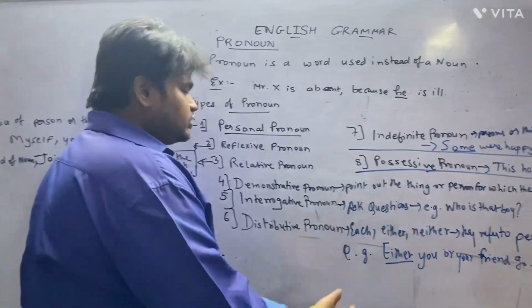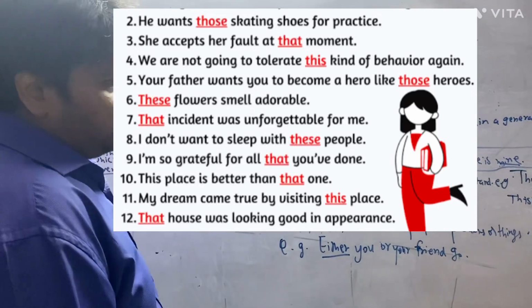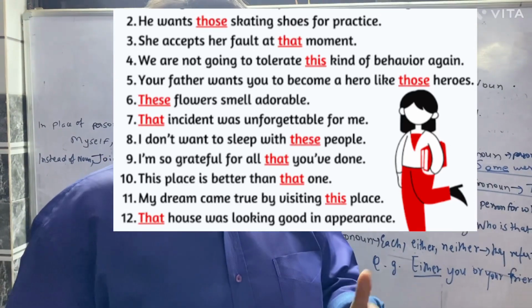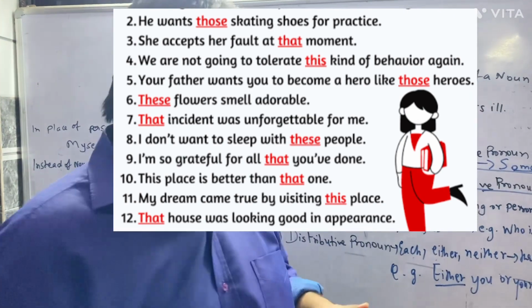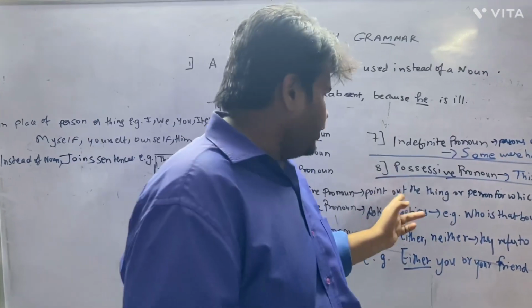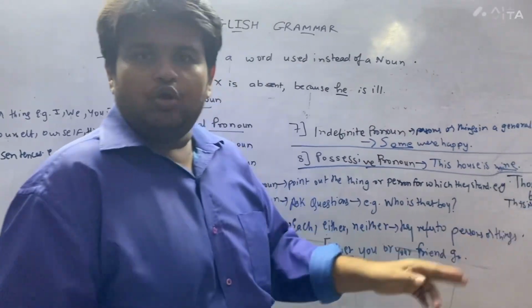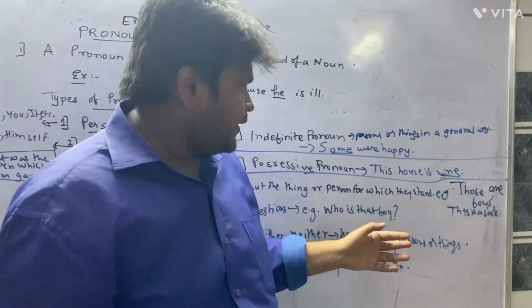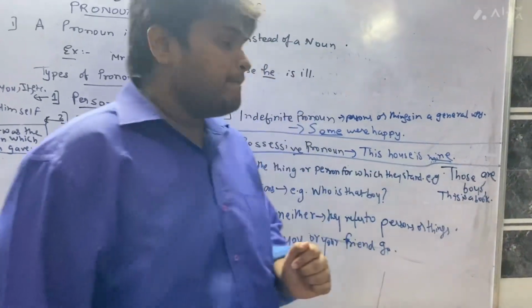Now the next fourth type of pronoun is demonstrative pronoun. Demonstration means when we give demonstrative, like we are pointing out towards certain thing. So demonstrative pronoun will be pointing out the thing or person for which they stand. Like example could be those are boys. That is a book. So this is a book.